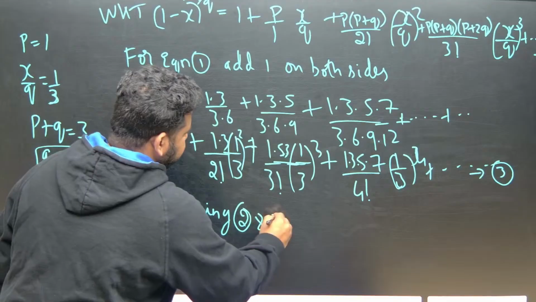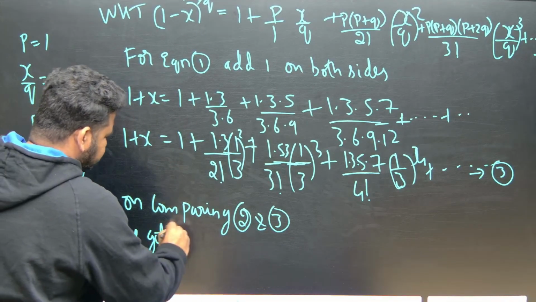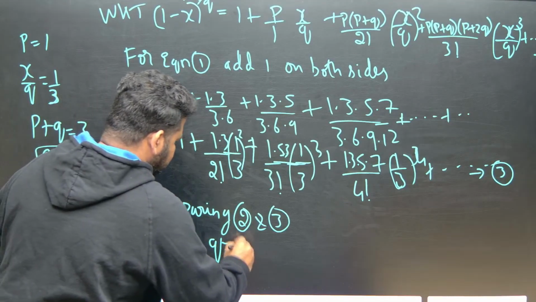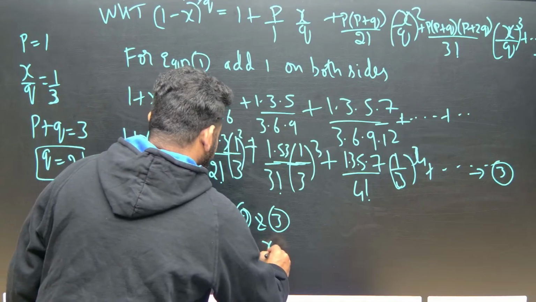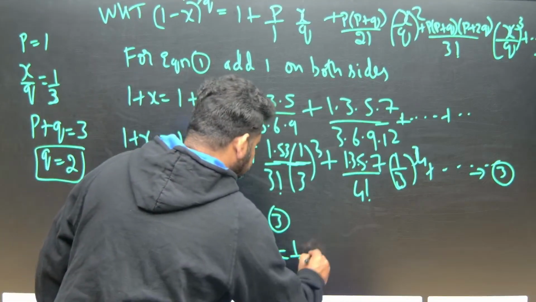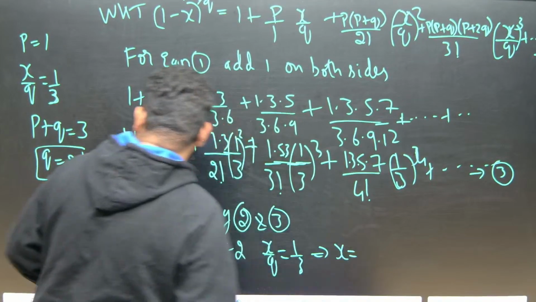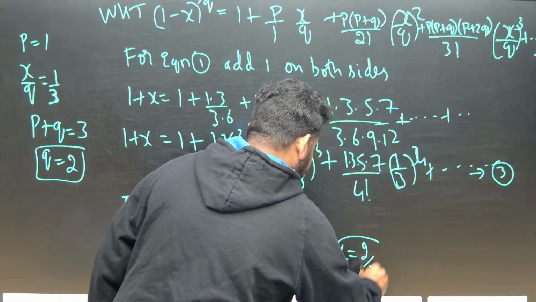On comparing 2 and 3, we get P is equal to 1, Q is equal to 2. What else do we get? X by Q is equal to 1 by 3. That implies X is equal to what? Q is 2, so X is nothing but 2 by 3. Correct?